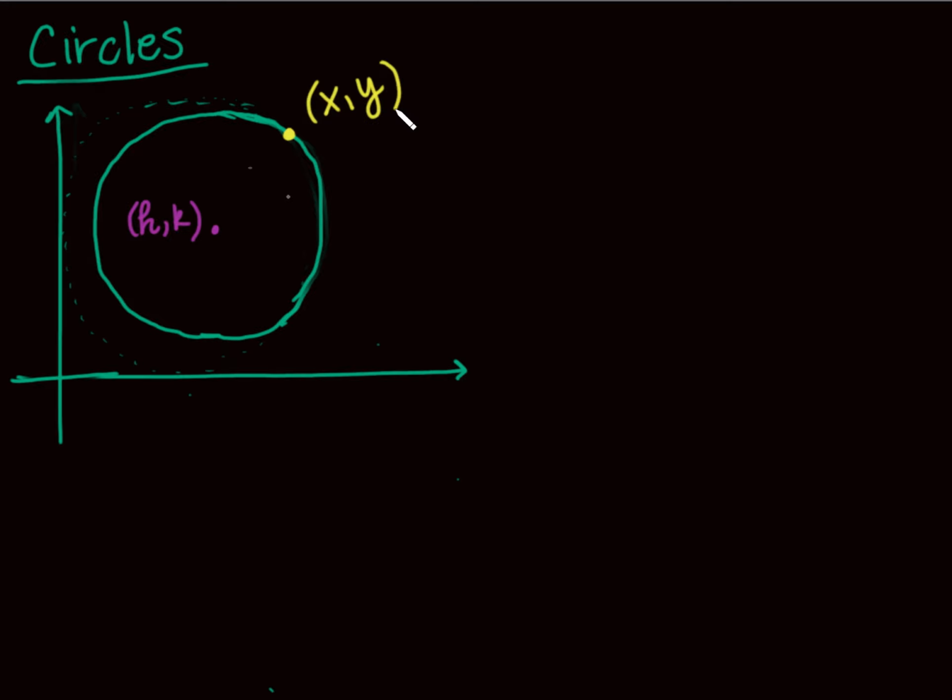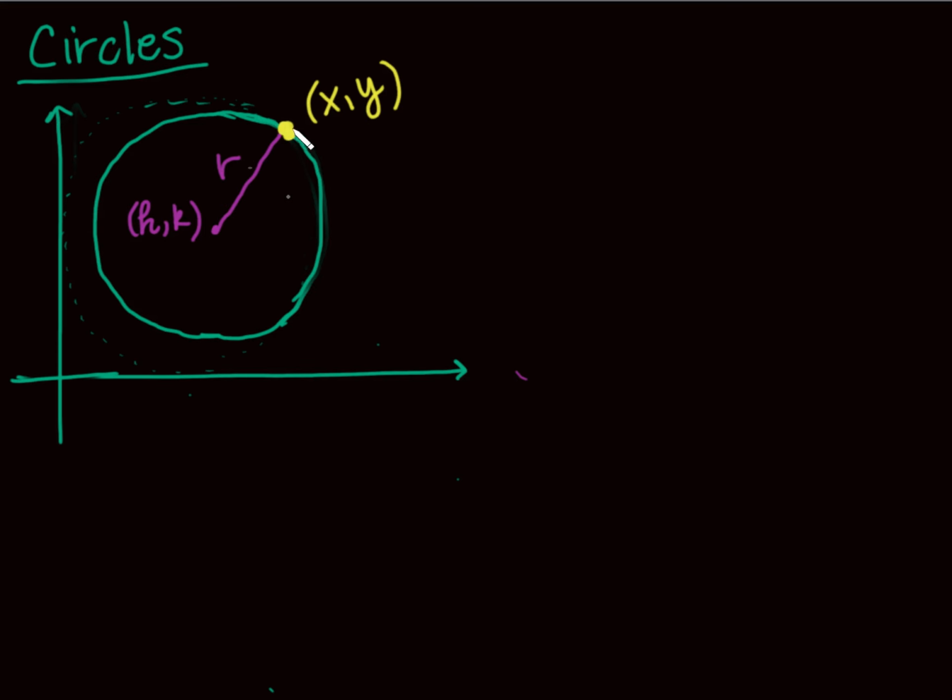So that x and that y value represent any point on the circle. And I've got to figure out how to get this x and this y to be related to not only the center of the circle, but what else do we need to care about? That distance from the center of the circle to any point on the circle. We haven't really talked about what that is right now, and we're going to call that distance r.